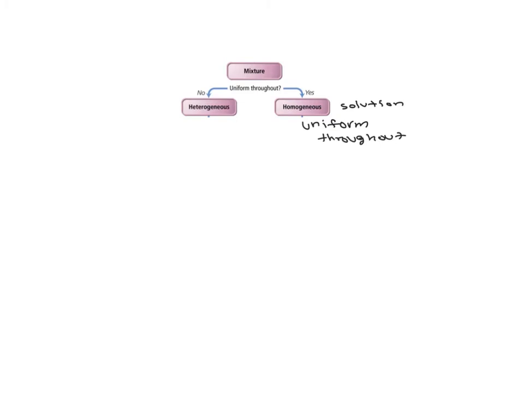Heterogeneous mixtures are mixtures where the composition varies from point to point. So for example, vegetable soup, right? You can physically see it varies from point to point. Rocky Road ice cream, oil and water is heterogeneous. You know that the oil would float on water.